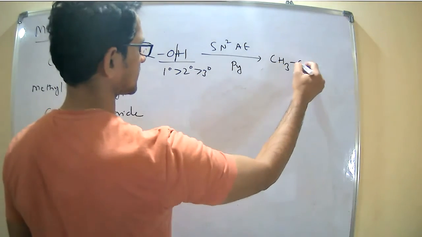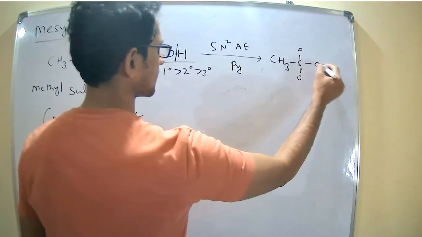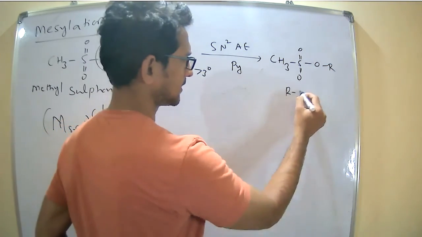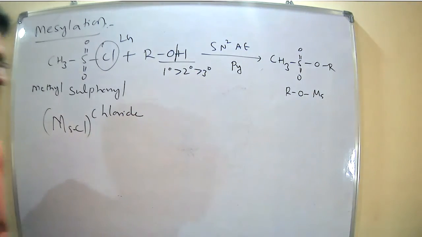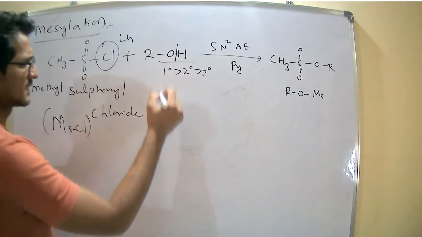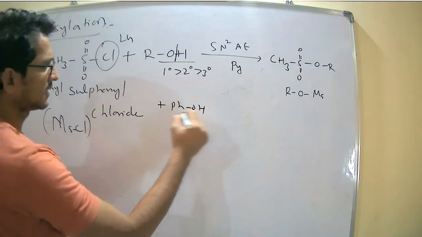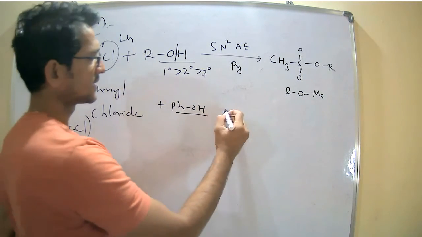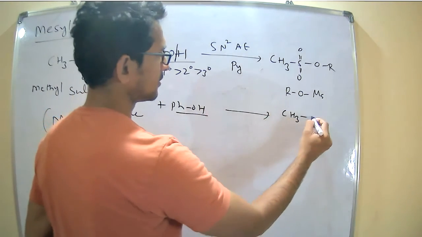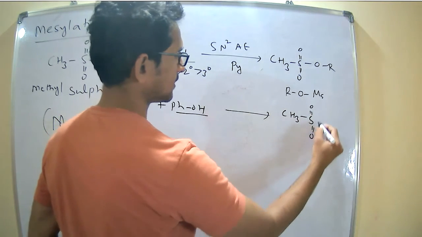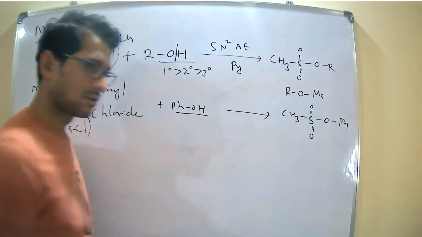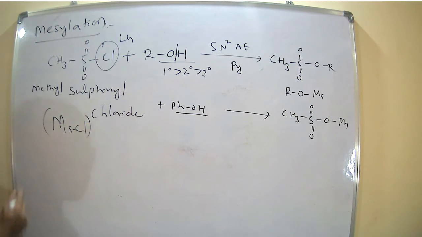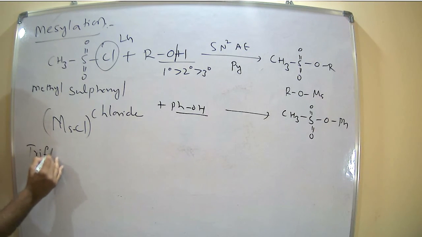Now the product is the mesylate, ROMs or MsRO. Mesylates. And the same reaction is possible with the phenols and amines. If it is phenol, we get phenyl mesylates. And finally, the triflation reaction.